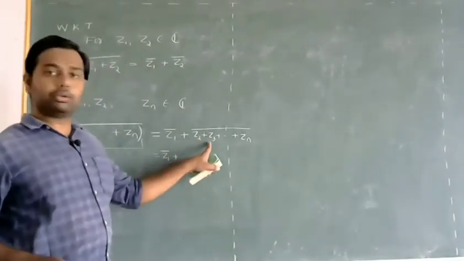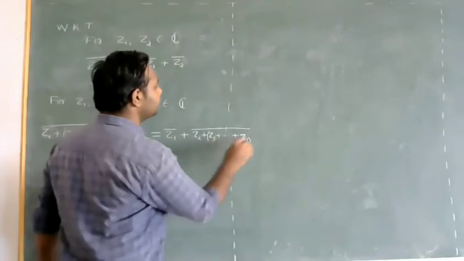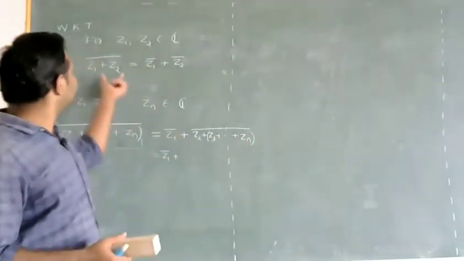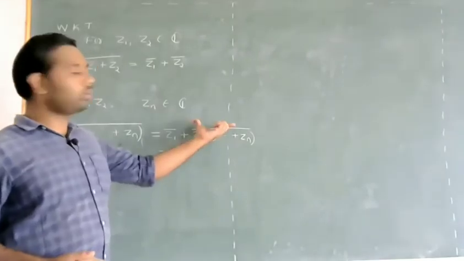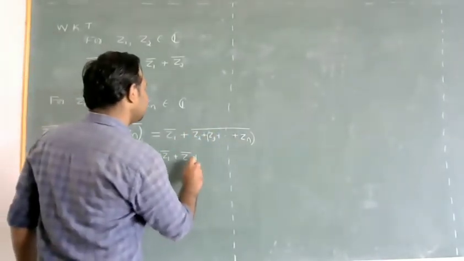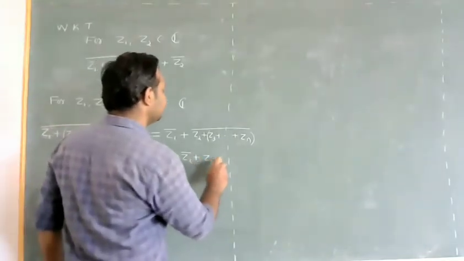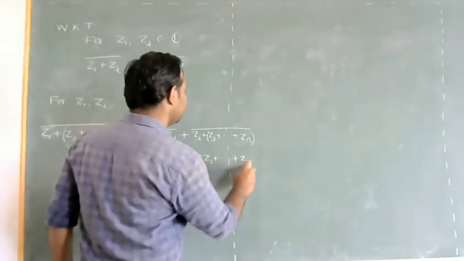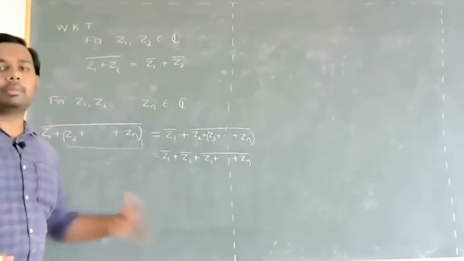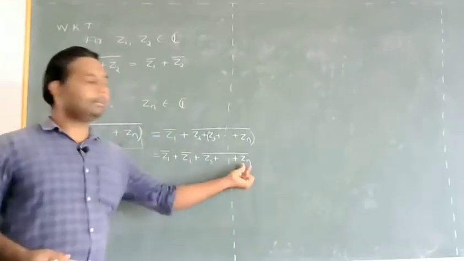Now here Z2 plus, take this sum as one single complex number. Then once again we have the form Z1 plus Z2 whole bar. So once again it will be Z2 bar plus Z3 plus so on up to Zn whole bar.